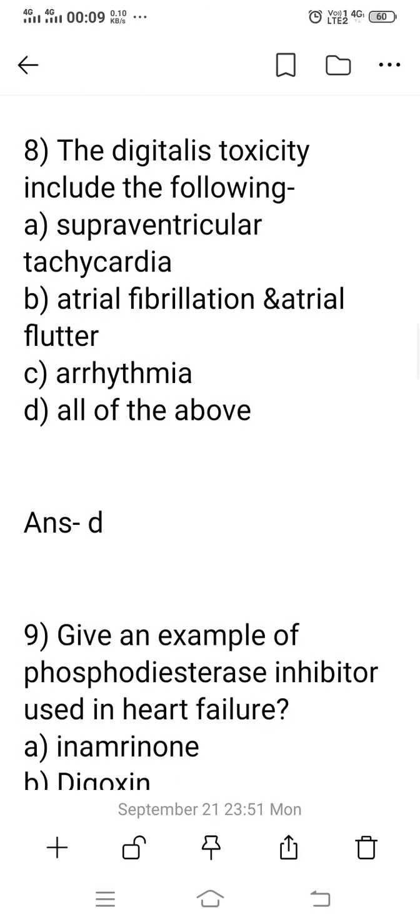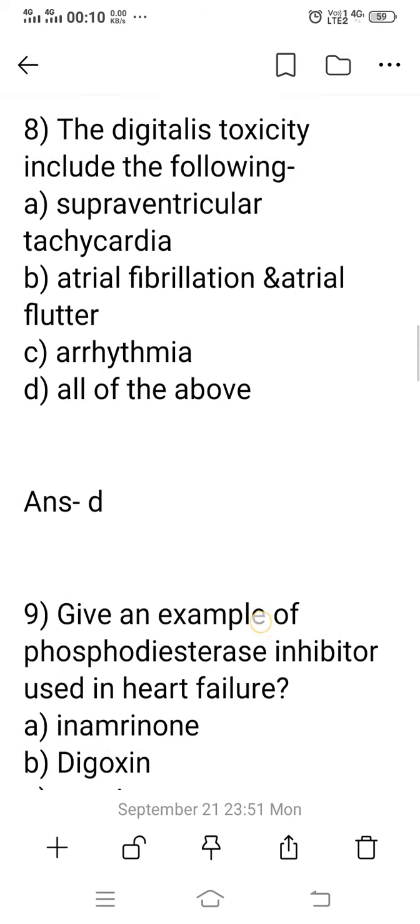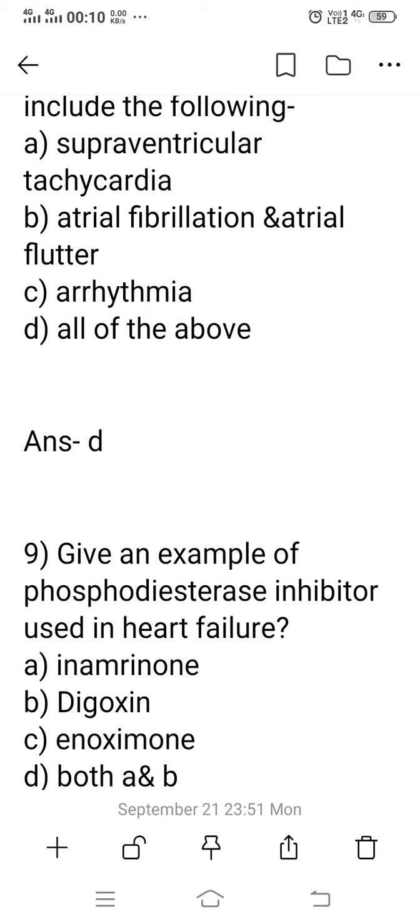Question number 8, the digitalis toxicity includes the following. Option A, supraventricular tachycardia. Supraventricular tachycardia means the heart rate increases above normal, originating above the ventricle. Option B, atrial fibrillation and atrial flutter. In atrial fibrillation, the heart rate reaches 500 beats per minute, and in atrial flutter, the heart rate ranges from 200 to 300 beats per minute.